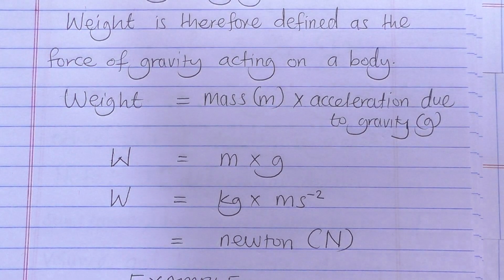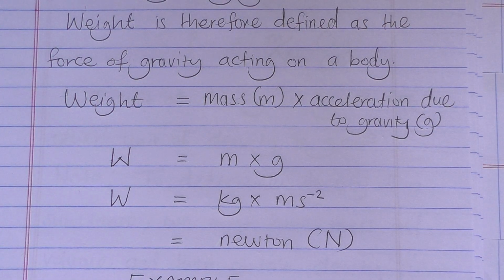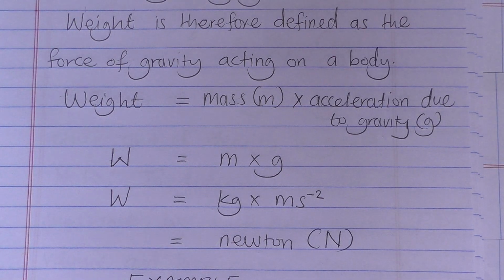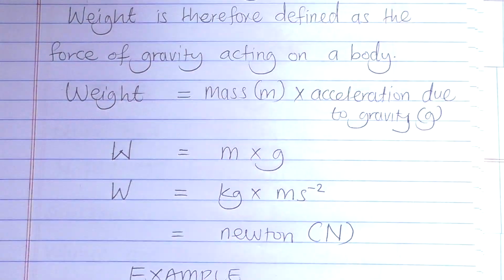So that means that we shall define a Newton as the force that acts on a body of mass 1 kilogram when it is accelerated at a rate of 1 meter per second squared. That is a Newton.